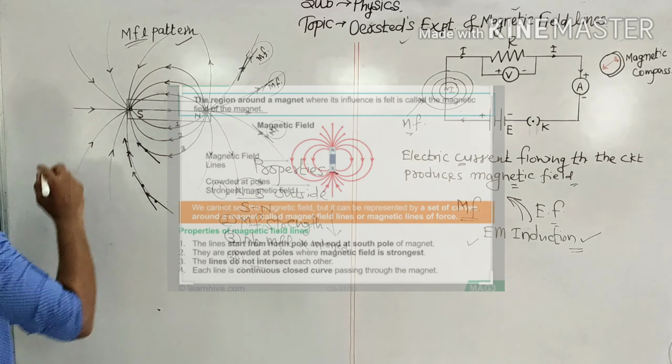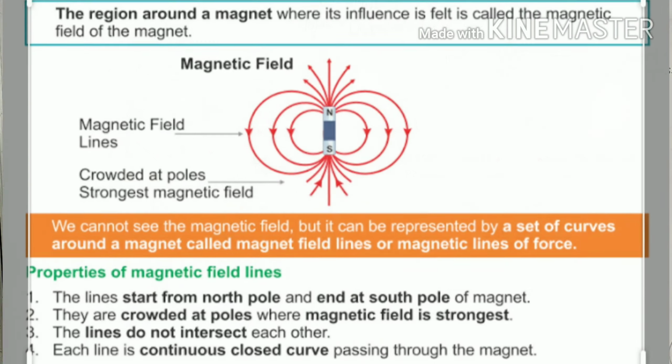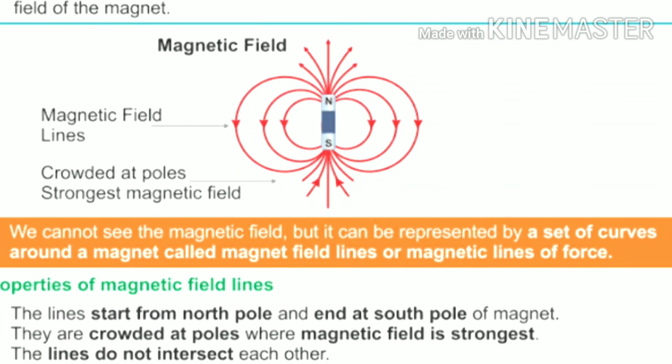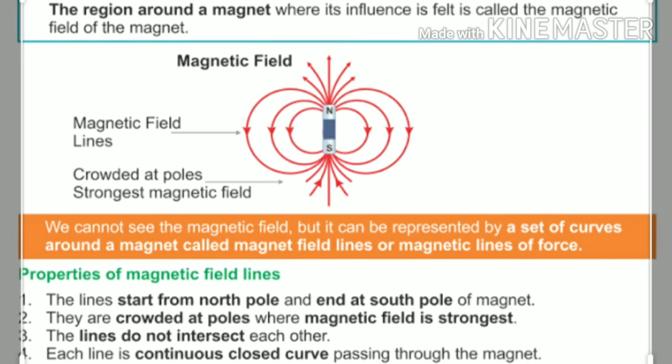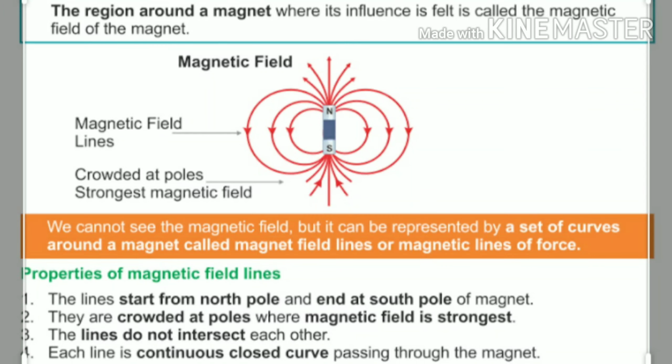We need to draw a tangent at that point, right? So this is how we can conclude the various properties of magnetic field lines. I repeat once again the properties. Magnetic field lines start from the north pole and end at the south pole outside the magnet. They start from the south pole and end at the north pole inside the magnet. These are smooth curves. No two magnetic field lines ever intersect each other.